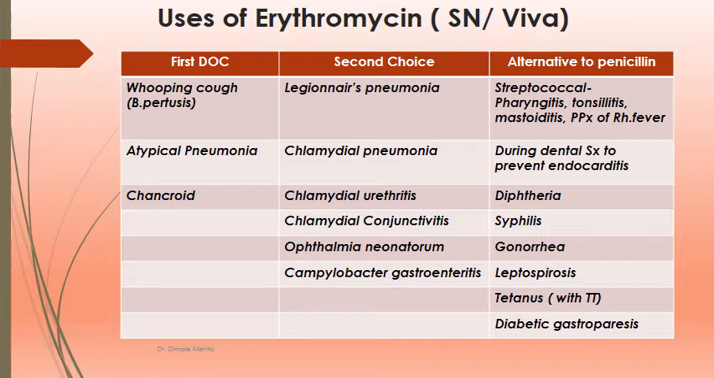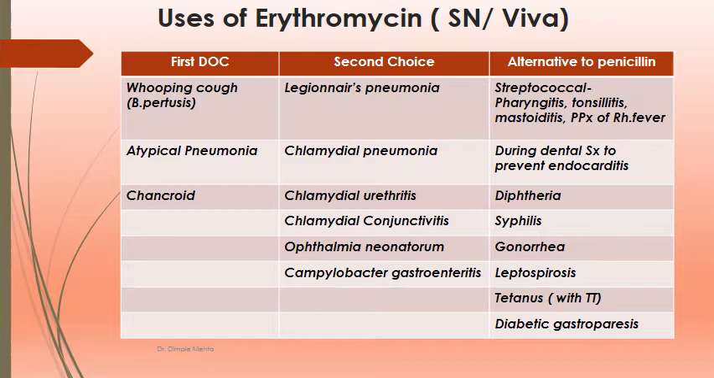Erythromycin can be considered as second choice for Legionnaires pneumonia, chlamydia pneumonia, chlamydial urethritis, conjunctivitis, ophthalmia neonatorum caused by gonorrhea, Campylobacter gastroenteritis, and streptococcal infections. These are the alternatives to penicillin. Where penicillin cannot be given, then erythromycin can be thought of.